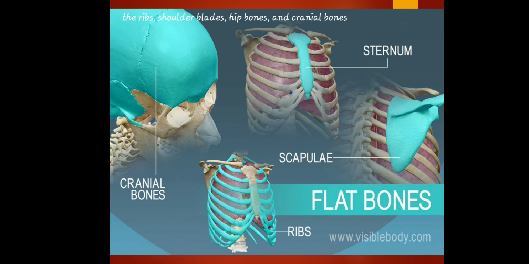So let's proceed first to the cranial bones. Cranial bones are the bones that make up the cranium. To be exact, there are several cranial bones: parietal, temporal, frontal, occipital, ethmoid, and sphenoid.